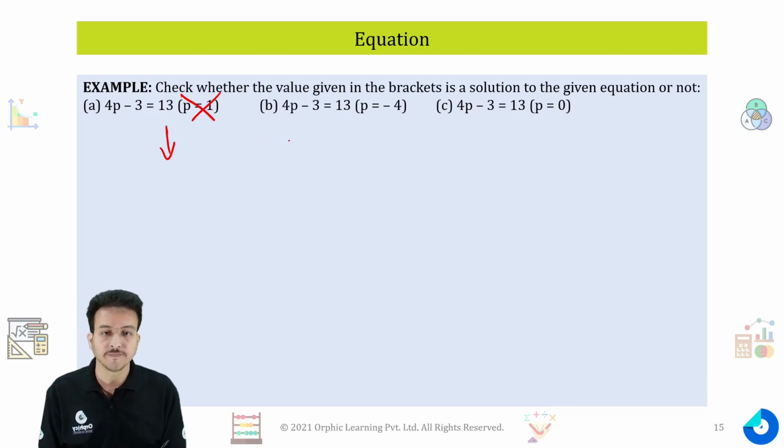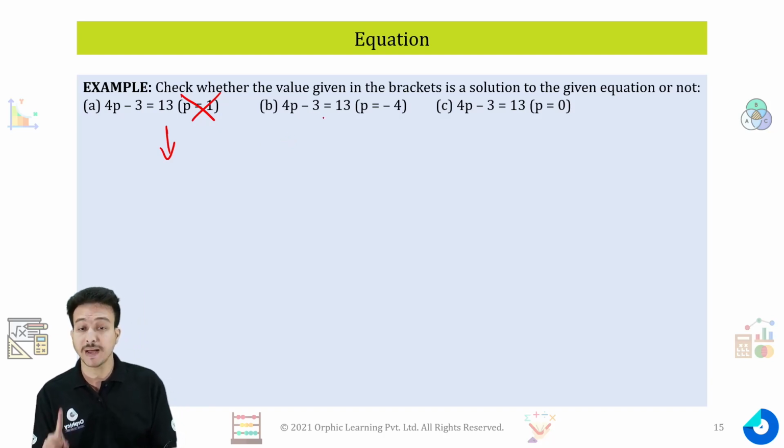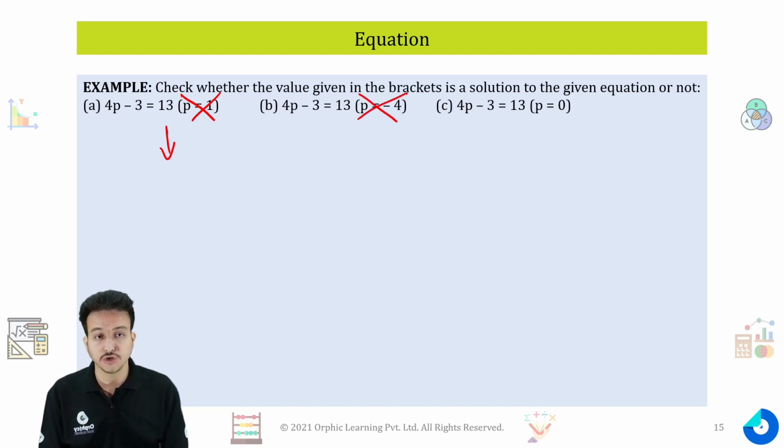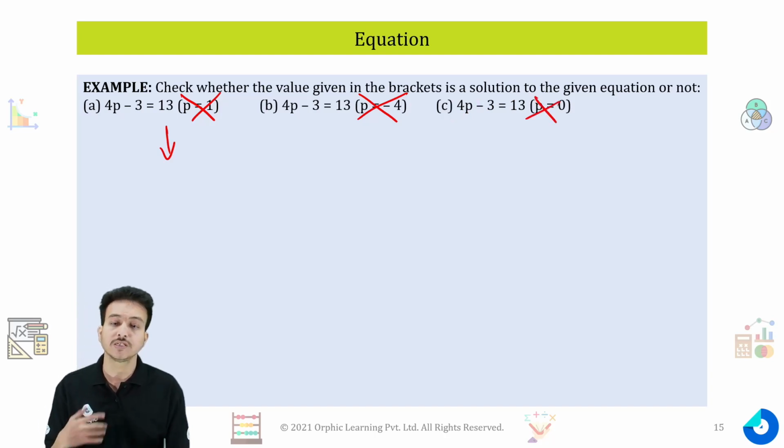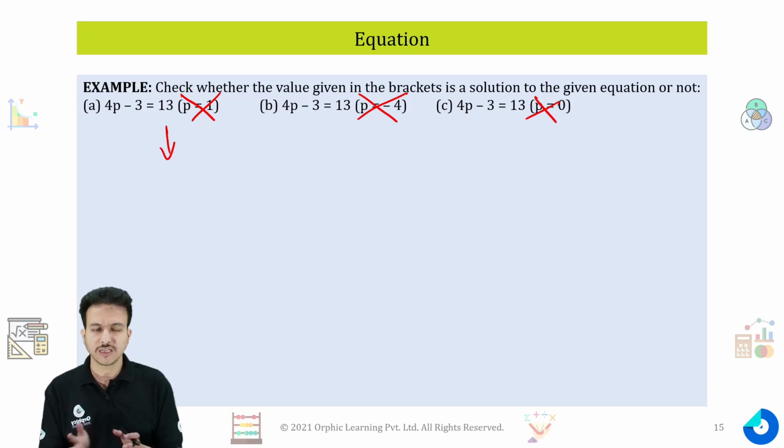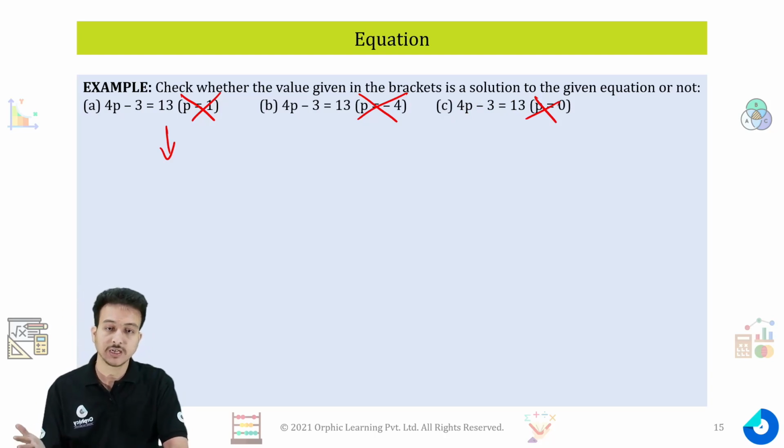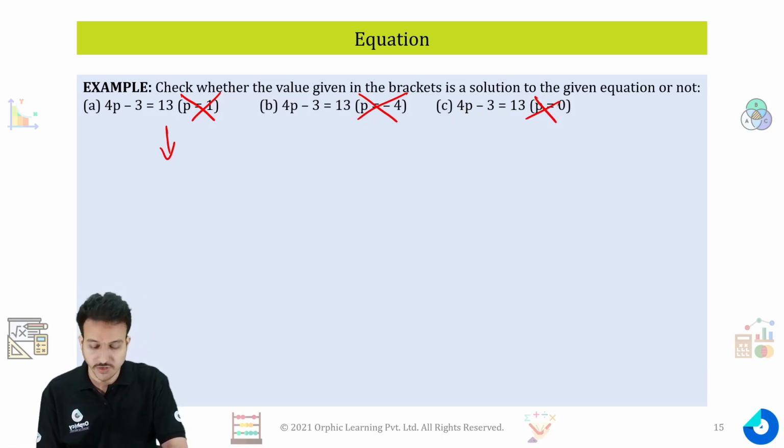Again for the second one, if I put the value of p as minus 4, I will get minus 16. Minus 3 will give me minus 19, and minus 19 is not equal to 13. So p equals minus 4 is again not a solution. If I put the value of p equals 0, it will give me the value of minus 3. So p equals 0 is not a solution of this equation. This is how we find whether a given number is a solution of the equation or not.